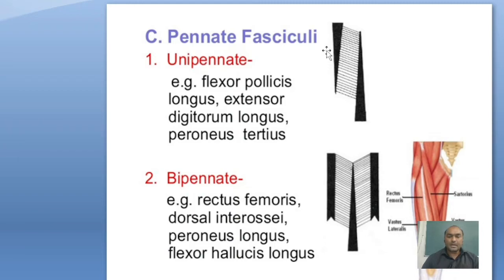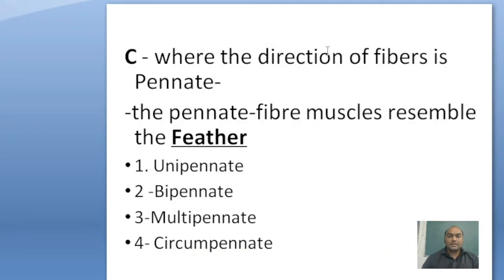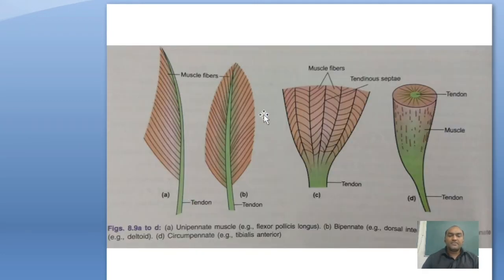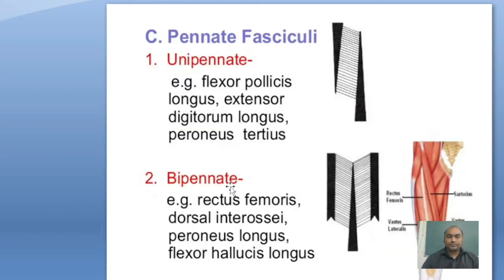Second is bipinnate. In this type, it is a complete feather of a bird. The tendon is central, and both sides have muscle fiber attached. So this is the complete feather-like arrangement. Example: rectus femoris, dorsal interossei, peroneus longus, and flexor hallucis longus. The tendon is central and both sides have muscle fiber attached, so it is bipinnate type.